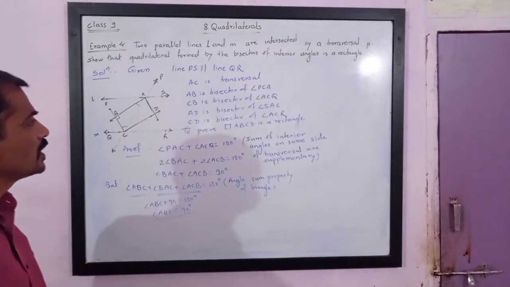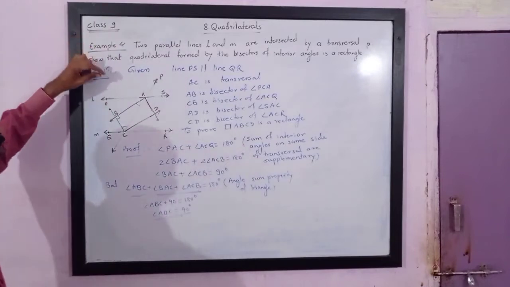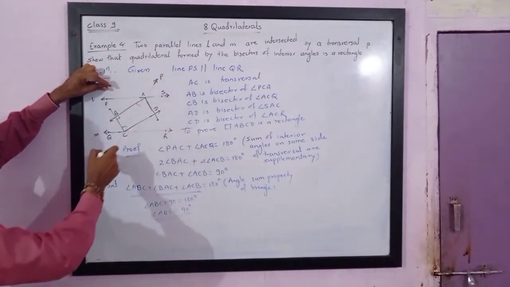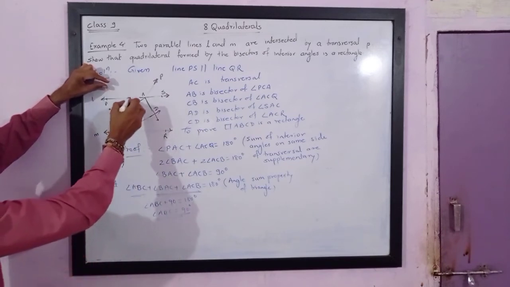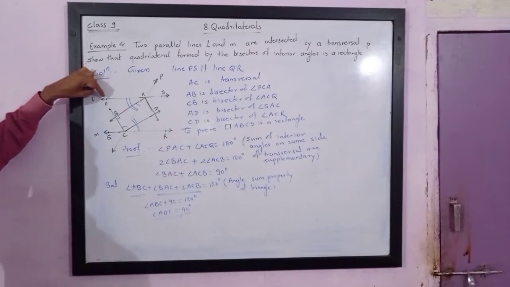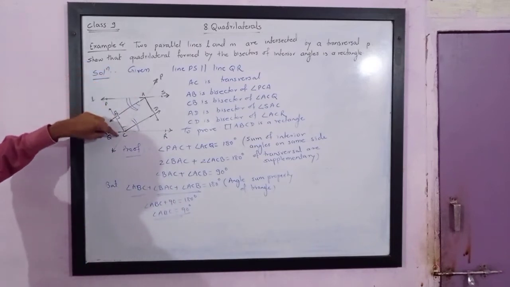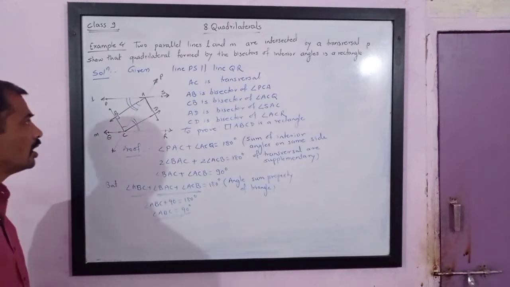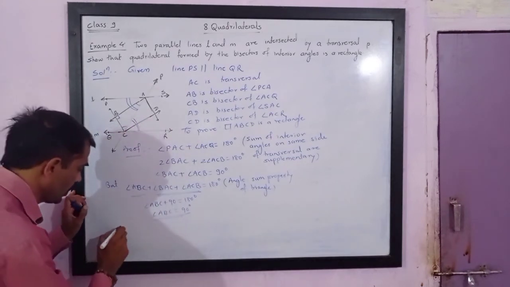In order to prove lines are parallel, see what I am doing. We know PS is parallel to QR and AC is transversal. So I can say that alternate angles are congruent. Please note, angle PAC equals angle ACR. Reason is they are alternate angles.